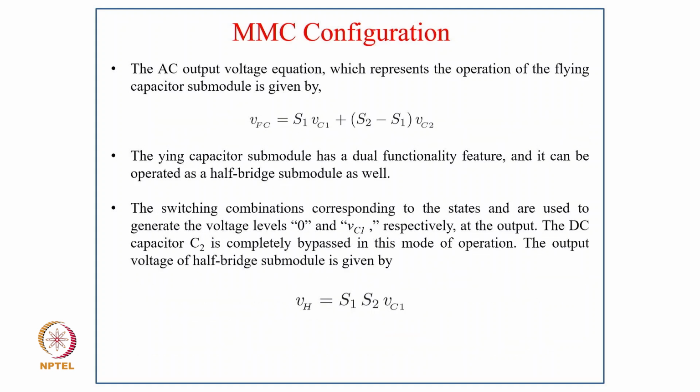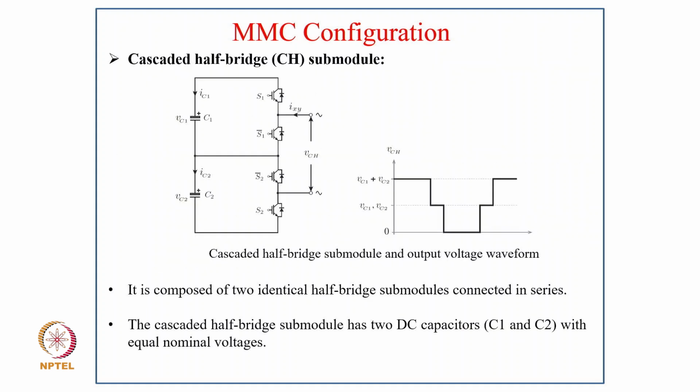And the AC output voltage equation, which represents the operation of the flying capacitor model, is given as VFC equal to S1 VC1 plus (S2 minus S1) VC2. So the flying capacitor submodule has dual functionality, and it can be operated as a half bridge submodule as well. The switching combinations corresponding to the states are used to generate the voltage levels 0 and VC1 respectively. The DC capacitor C2 is completely bypassed in this mode of operation. The output voltage of the half bridge submodule is given as VH equal to S1 into S2 into VC1.